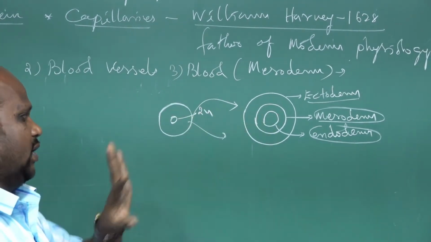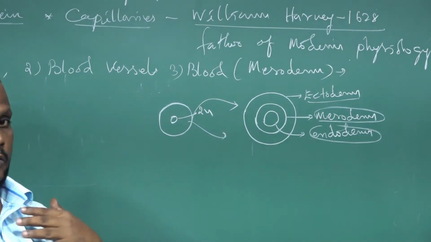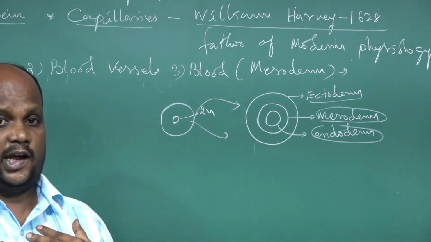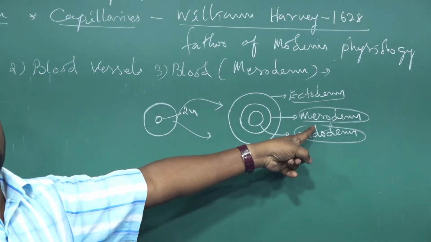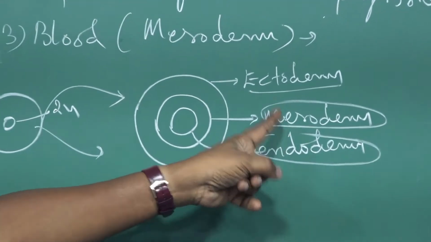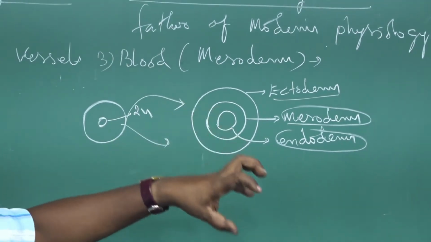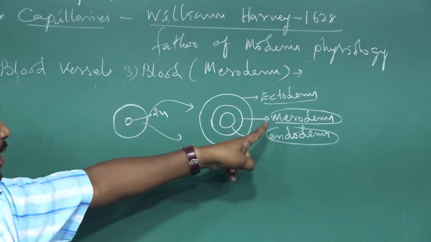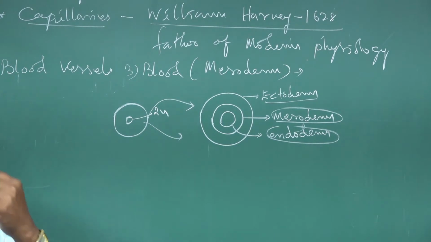So what is the importance of the three layers? Our body contains many tissues, cells and organs, and these originate from the primary germ layers. Like the heart, the main organ of the circulatory system, the heart is developed from the mesoderm, the middlemost layer.